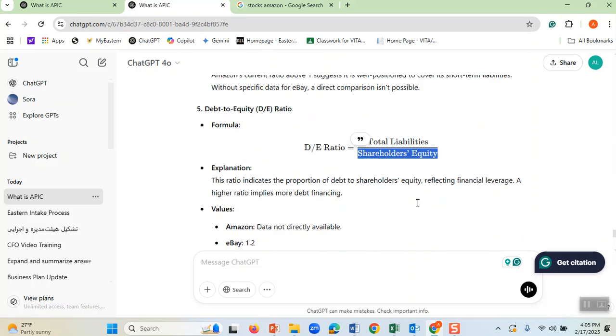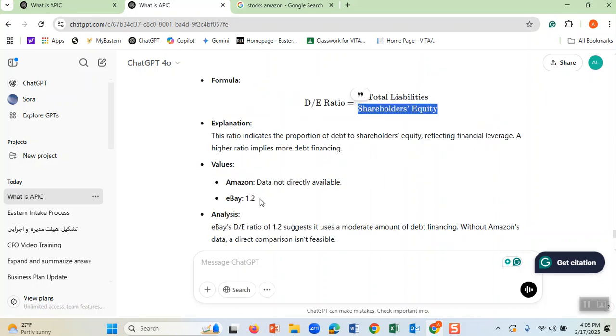This ratio, now let's look at Amazon. Amazon has total liabilities of, the Amazon we don't have. For eBay, it has 1.2 as the debt to equity ratio.